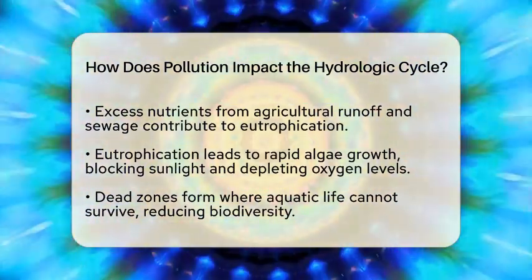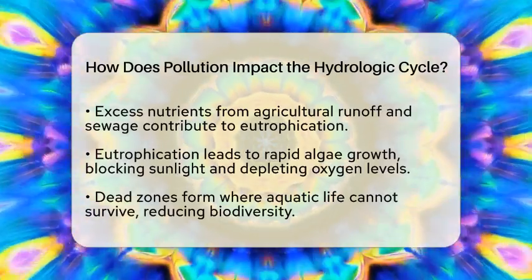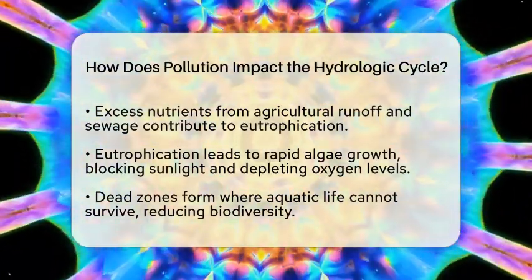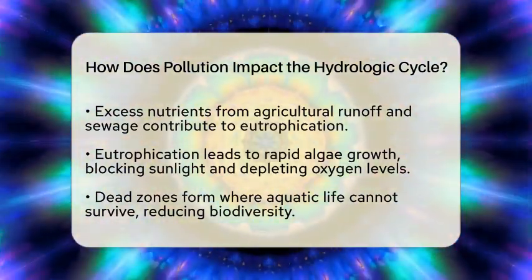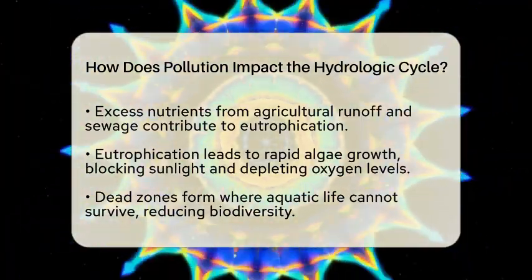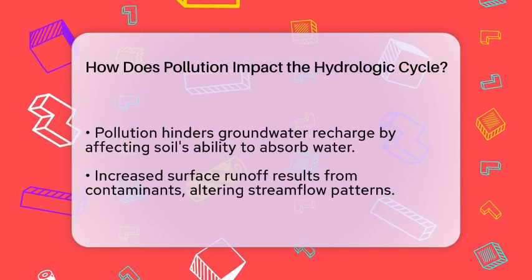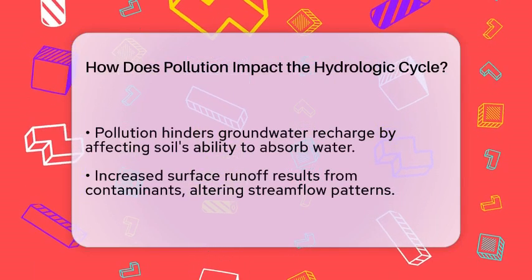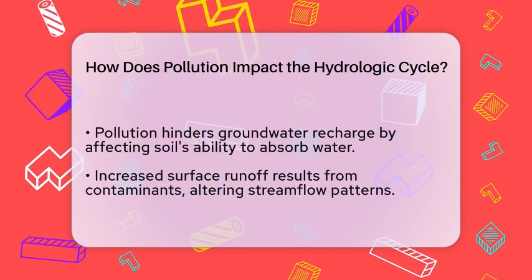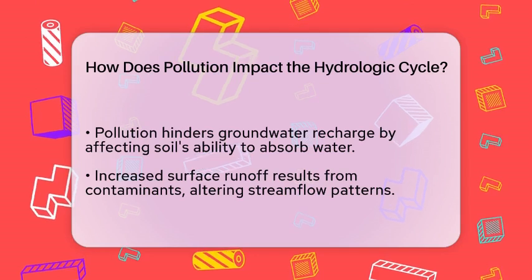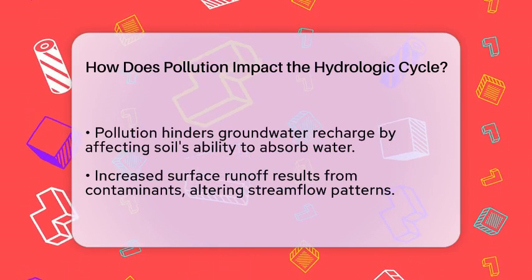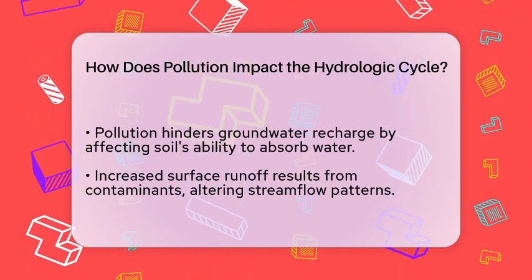Pollution also impacts how water infiltrates the ground and recharges groundwater. Contaminants in soil and surface water can make it harder for soil to absorb water. This increases surface runoff and decreases groundwater replenishment. As a result, streamflow patterns change, reducing the availability of clean groundwater, which is vital for the hydrologic cycle.